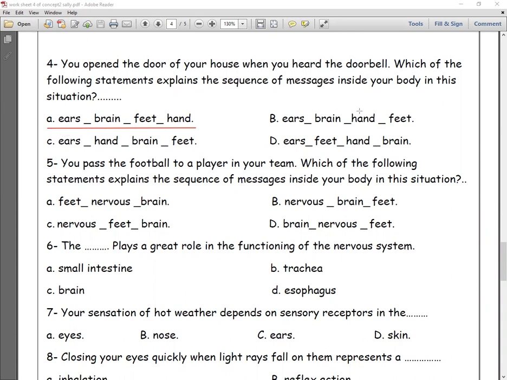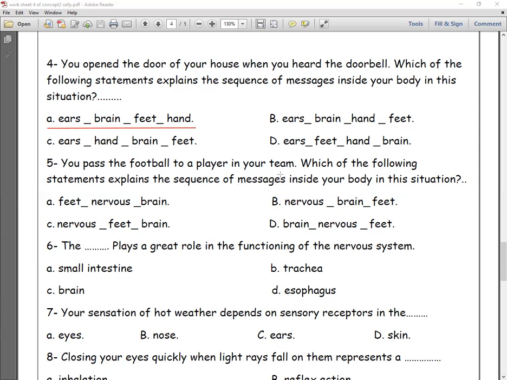If he asks about the sequence of the message inside your body, you have to choose between each organ, the nerves, okay? Number 5, you pass the football to a player in your team. Which of the following statements explain the sequence of messages inside your body in this situation? He also asked about the sequence of the organs inside your body.